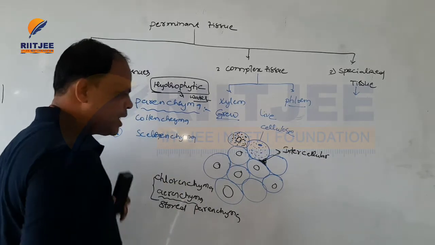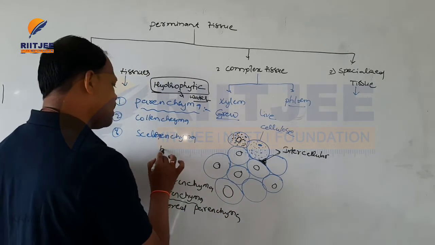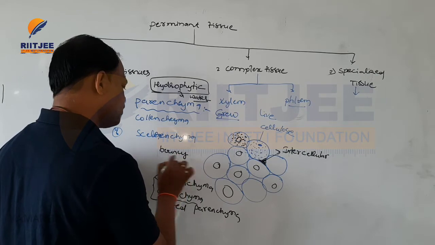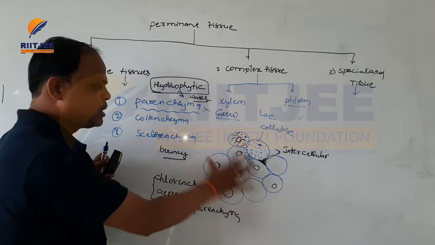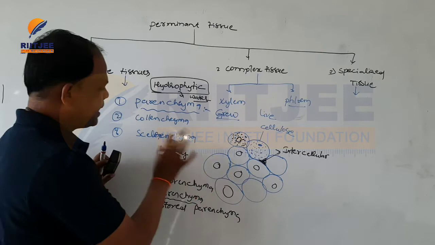The main function of aerenchyma is to provide buoyancy to the plant in water plants. Okay, so this is the aerenchyma.